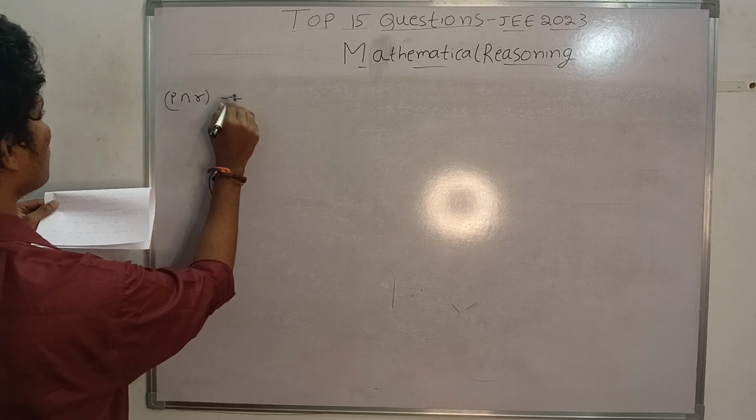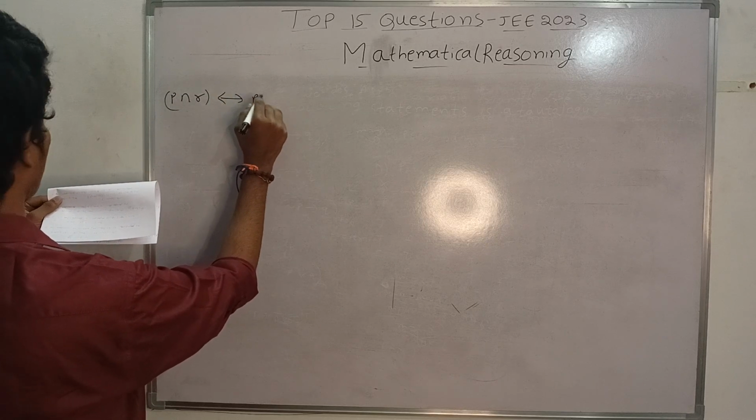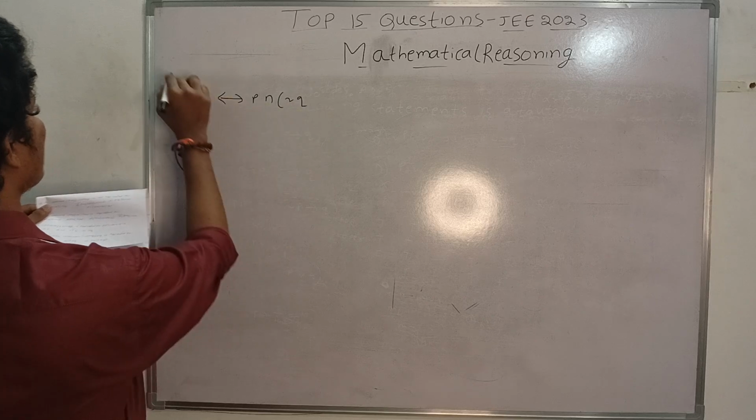P and R biconditional. This is the second question.